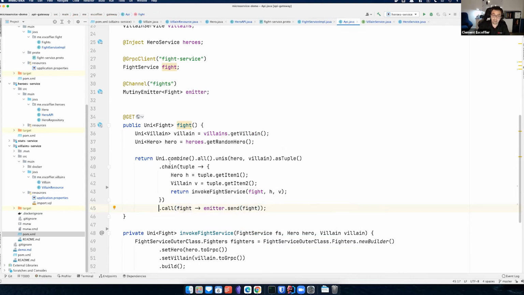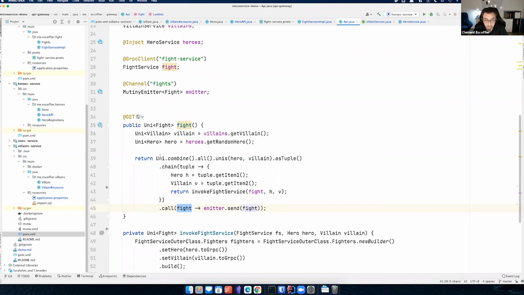So here I chain. So I want to call another asynchronous operation and return the result. Call is a little bit different. It gets the result, so the fight, but just wants to do some side effect without modifying that fight. So when emitter.send completes, because that's also an asynchronous operation, we need to write to Kafka, this is asynchronous, it will return the same fight, it will return the input.